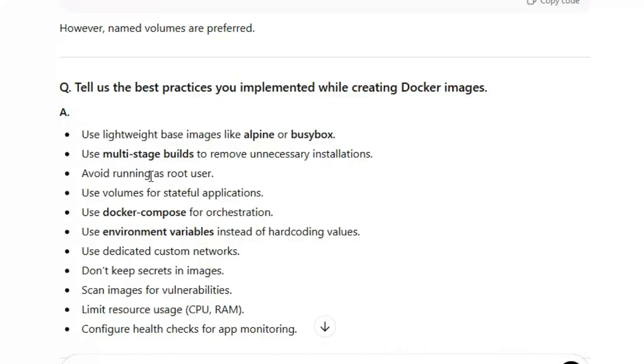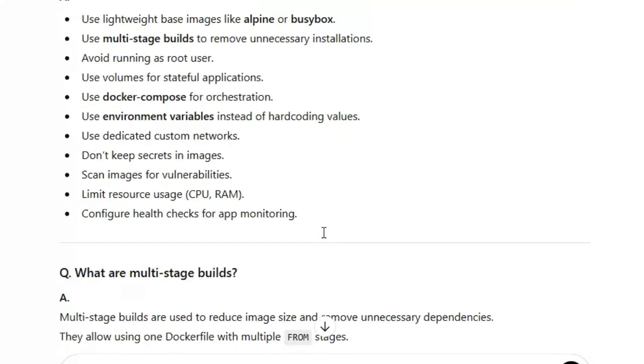Avoid running as a root user. Use volumes for stateful applications. Use Docker Compose for orchestration. Use environment variables instead of hard coding. Use dedicated custom networks. Don't keep secrets in the image. Scan for vulnerabilities and limit the resources, CPU and RAM. Configure health checks for app monitoring.